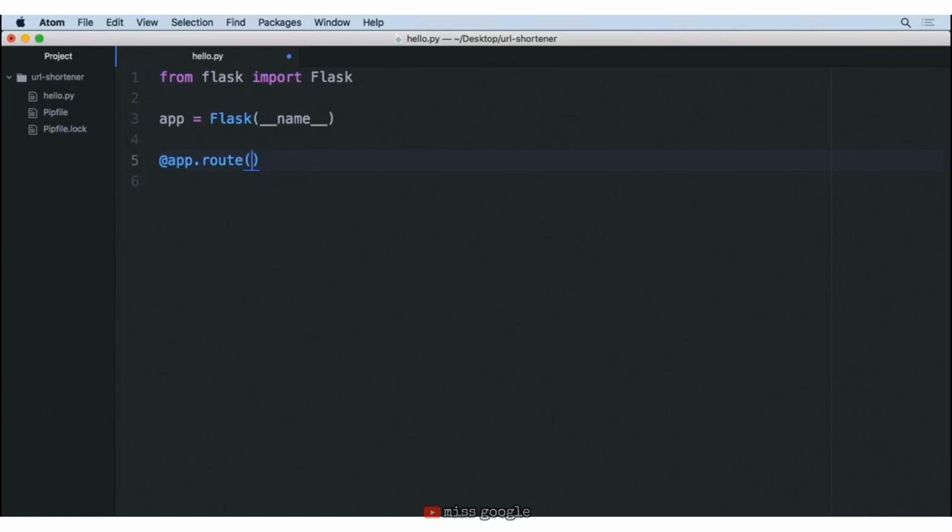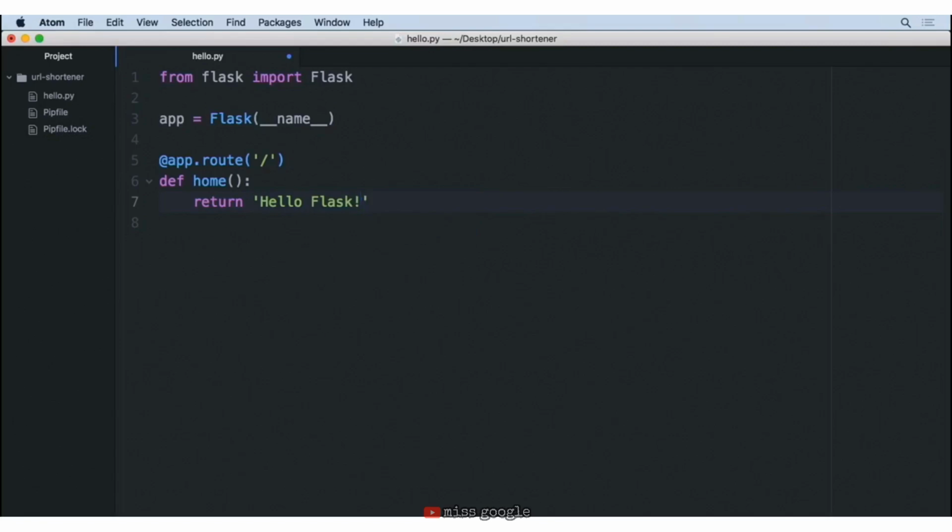And in this case, we want one for the home page. So if we just do a single slash, this means that someone has visited the base URL and we want to provide some information. Next, we have to give a name and a function for this route. So we're going to say def home to signify our home page here. And this is just a regular Python function. Ultimately, we just have to return back some sort of object to be displayed to the user. In this case, let's simply return a string. Flask does all the work of turning this string into a proper HTTP response to be visible on a web page. So we're going to make a string here and say "Hello Flask!" with an exclamation point.